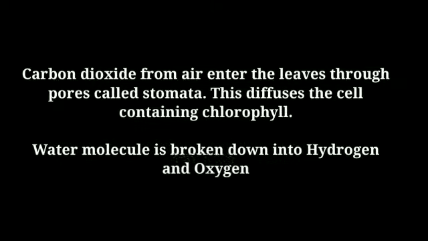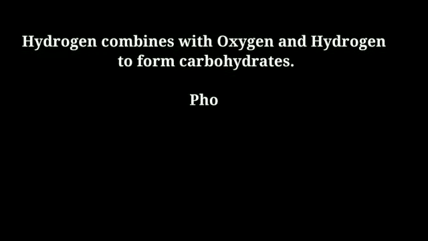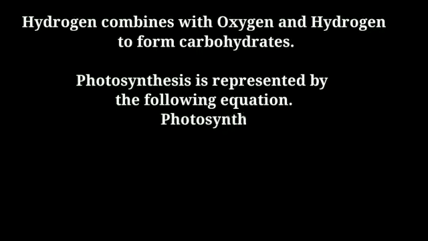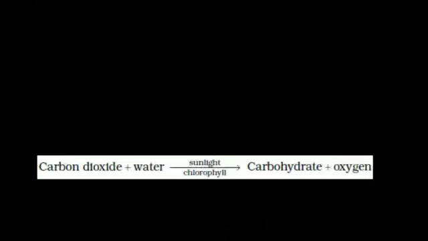This diffuses into the cell containing chlorophyll. Water molecule is broken down into hydrogen and oxygen with the help of sunlight. Hydrogen combines with carbon dioxide to form carbohydrates. Photosynthesis is represented by the following equation. Carbon dioxide plus water gives carbohydrate and oxygen in the presence of sunlight and chlorophyll.